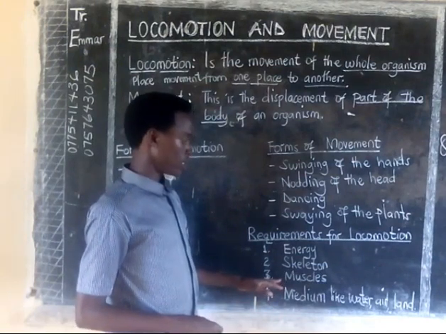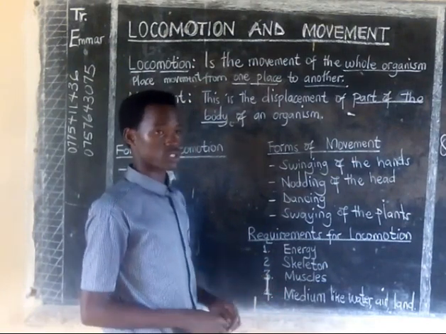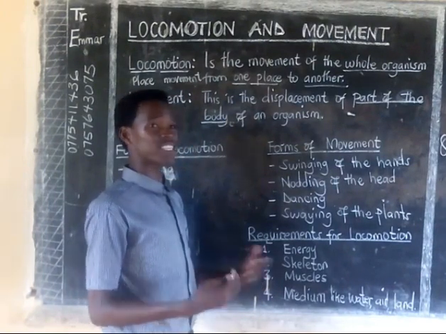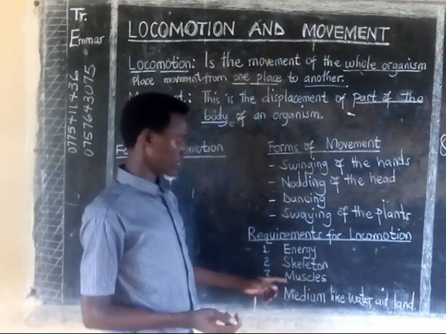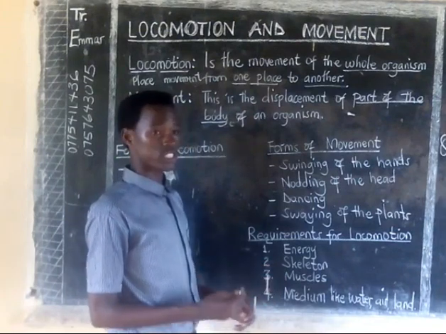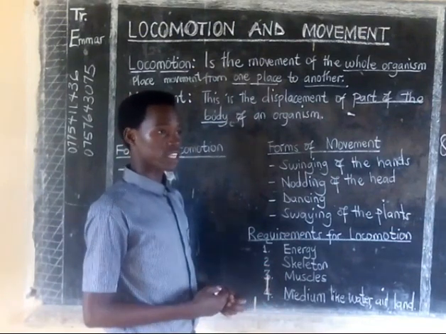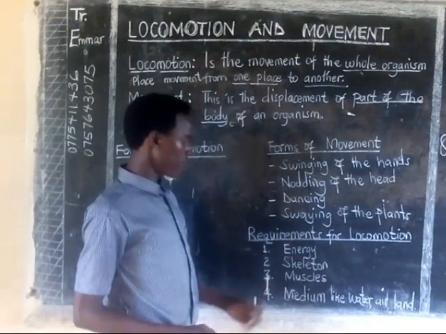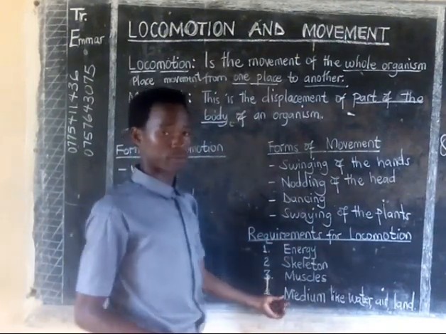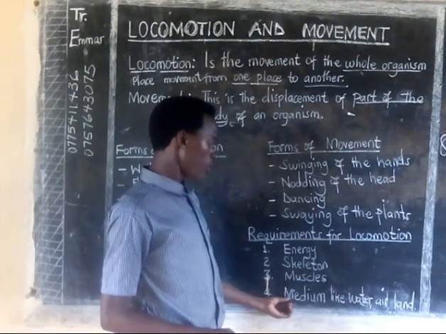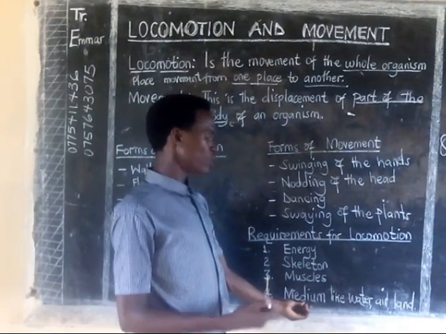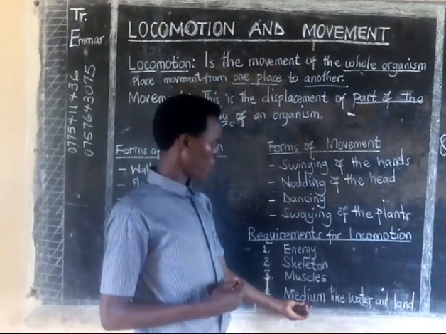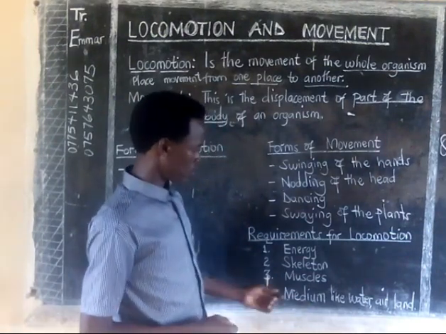Then there is a need for muscles. Remember that the skeleton cannot just exist by itself. It requires the muscles which are attached to it that keep on contracting and then relaxing to cause locomotion. Then the fourth requirement is the medium. When we talk about the medium, we are talking about the surface or the material which is required for it to locomote.